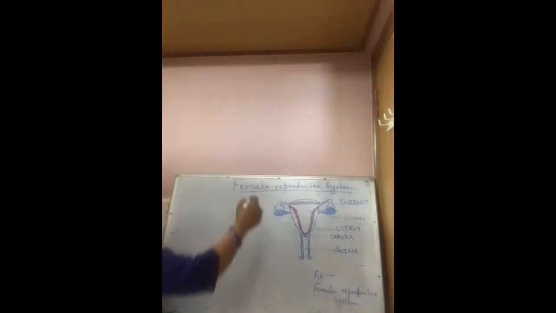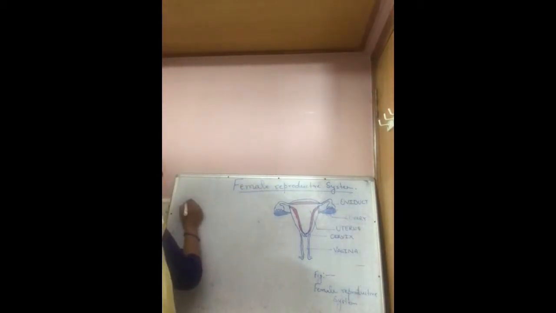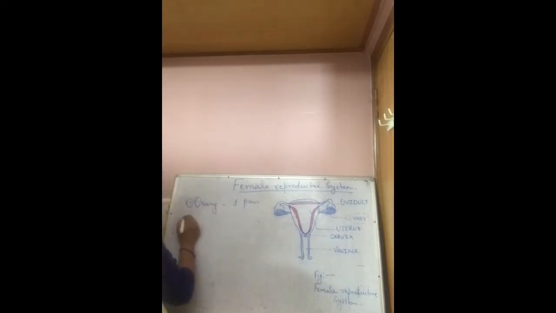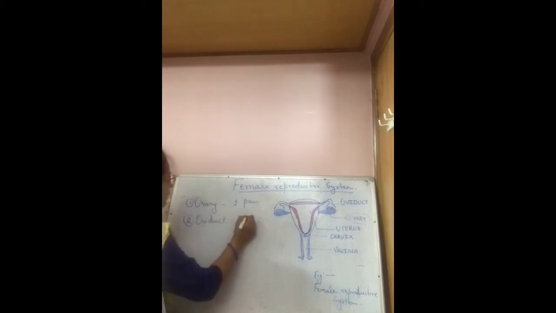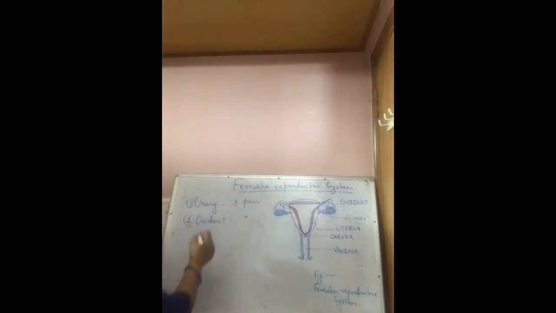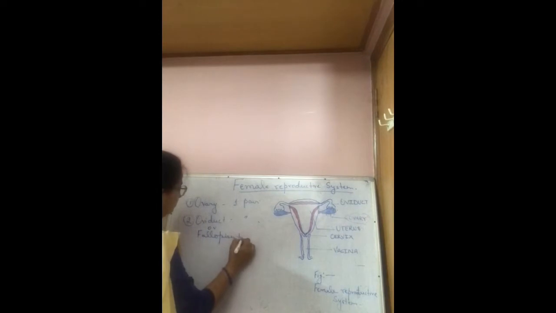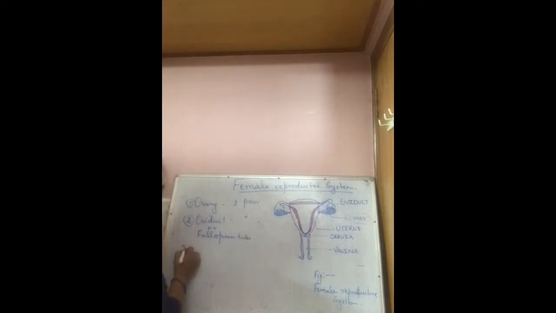This female reproductive system consists of ovary, which is one pair, oviduct, which is also one pair. This oviduct is also known as fallopian tube. Third one, uterus.